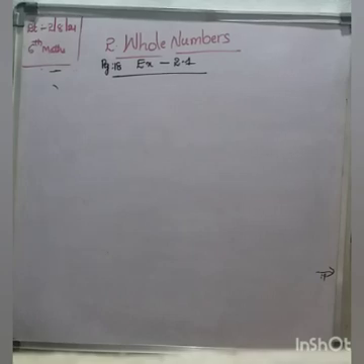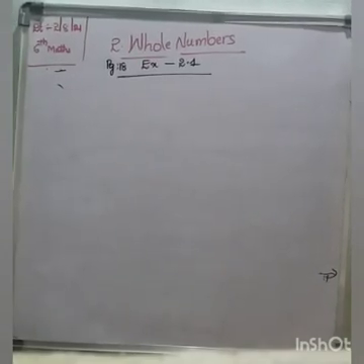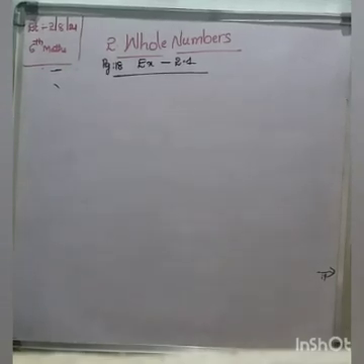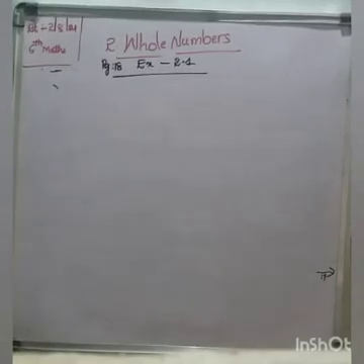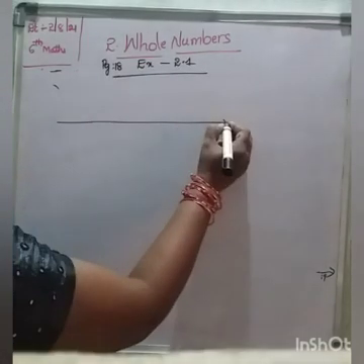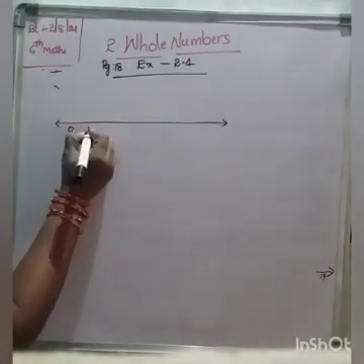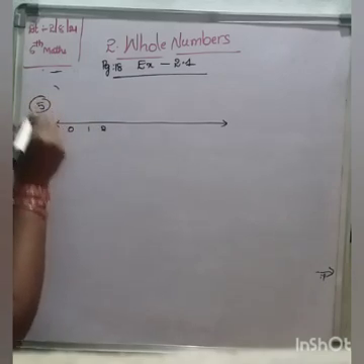Fifth one. Mark the smallest number on the number line. Smallest whole number. So this is the number line 0, 1, 2, 3.